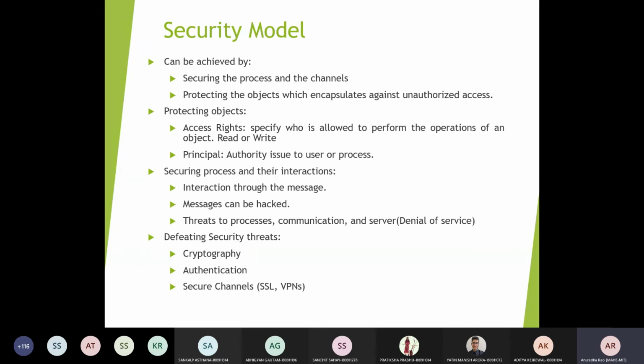So when you are considering these two, you will have to take care about the processes which have been impacting the communication which is actually going on with respect to the different processes and the servers which are hit frequently, and then there is a possibility of denial of service attack. So these have to be modeled carefully so that you will be able to reduce these threats and there will be good security in the system.